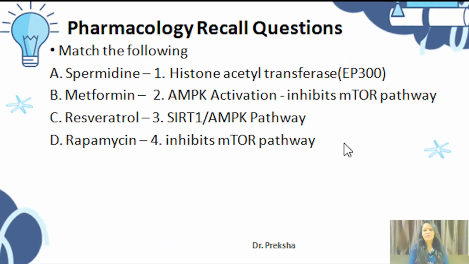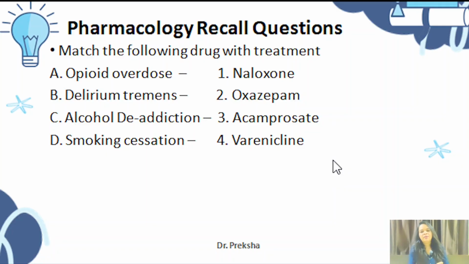This question was about match the following, and you have to match with the correct option. Here I have just given the correct answer. Spermidine, histone acetyl transferase, EP300. Metformin is for AMPK activation, inhibits the mTOR pathway. Resveratrol, SIRT1, AMPK pathway. Rapamycin inhibits mTOR pathway. Another match the following type of question: opioid overdose, naloxone; delirium tremens, oxazepam; alcohol de-addiction, acamprosate; and smoking cessation, varenicline. These are the correct options for this question.